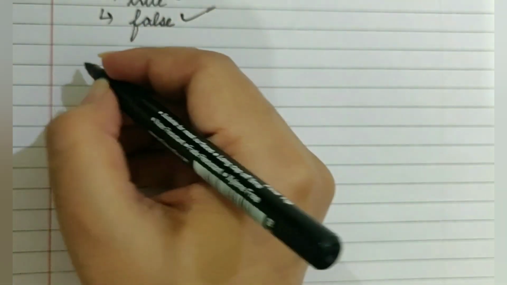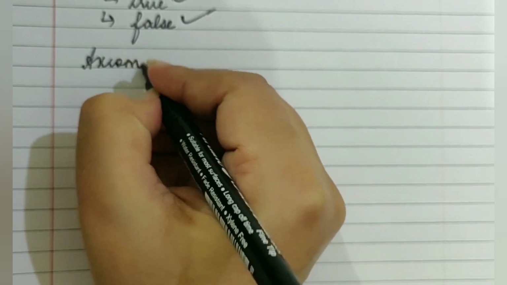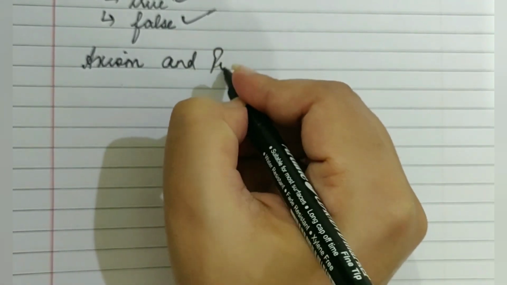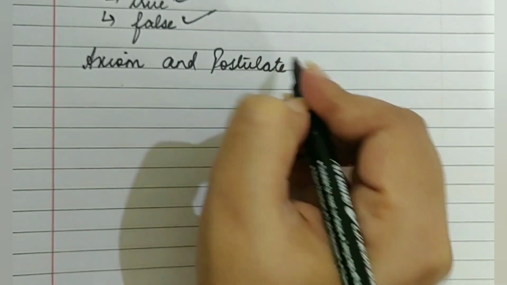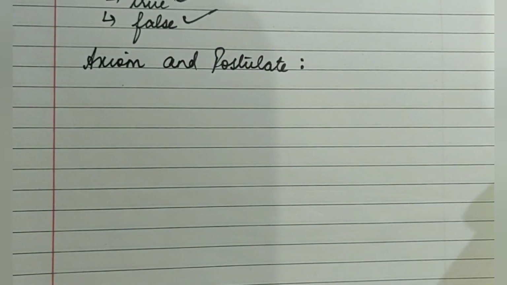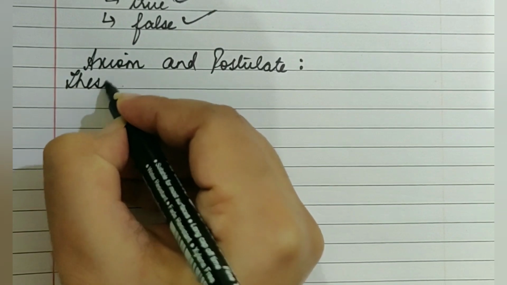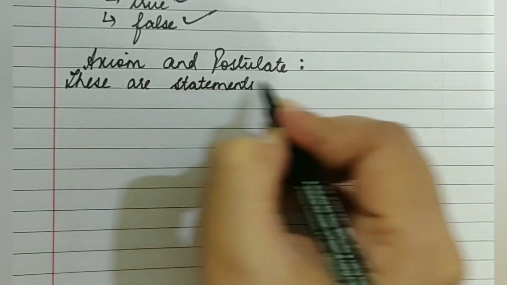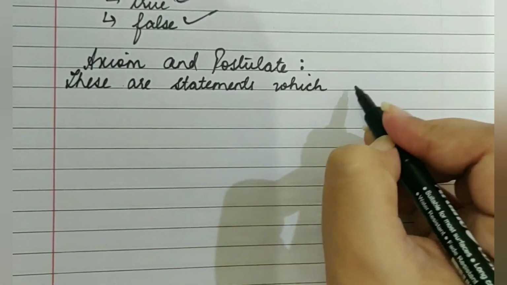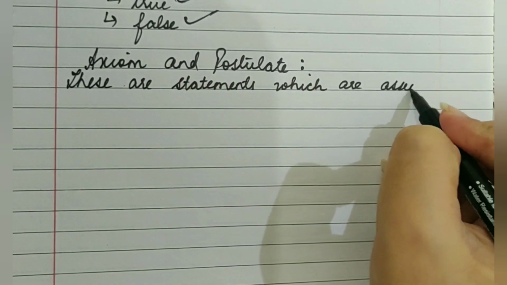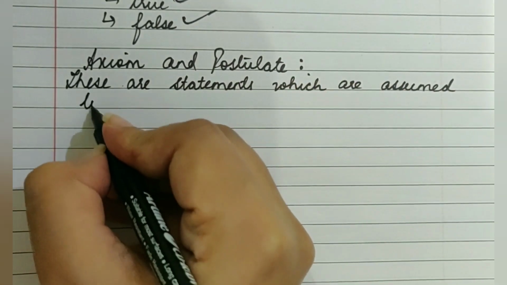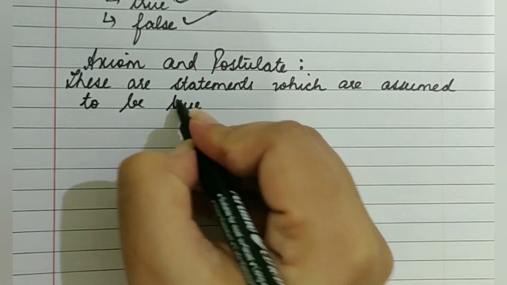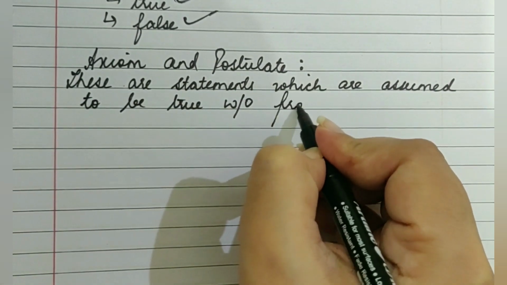Now let's see the next term, which is axiom and postulate. What are axioms and postulates? These are the statements which are assumed to be true without proof.